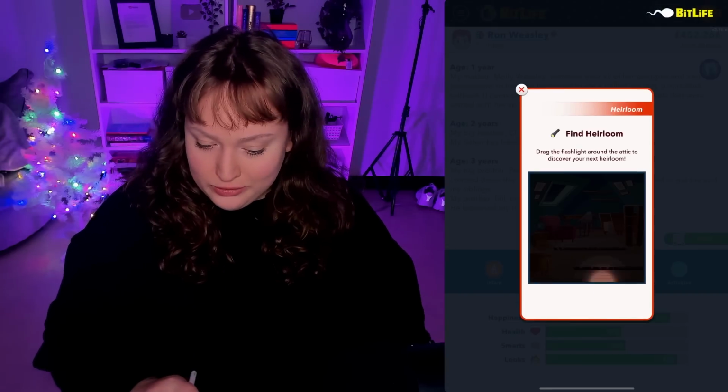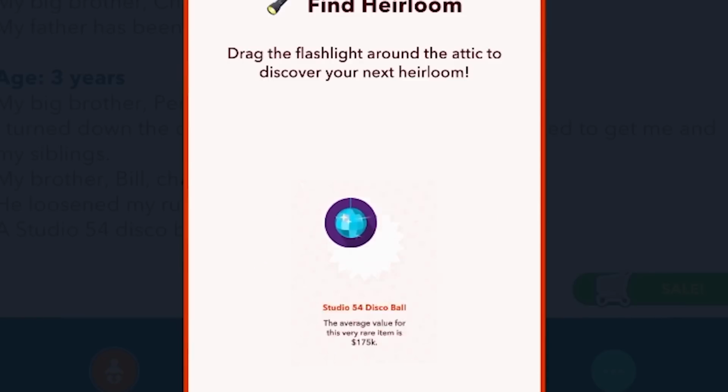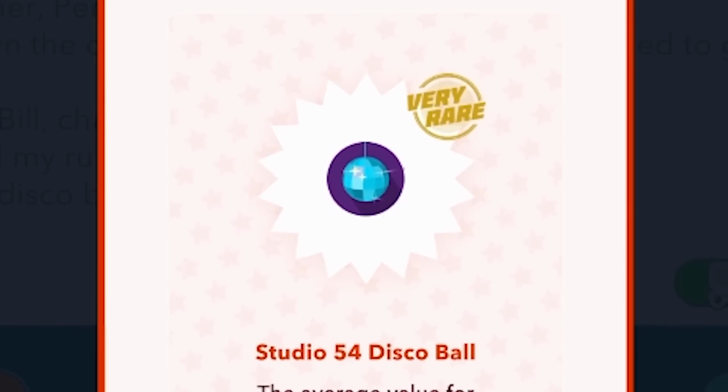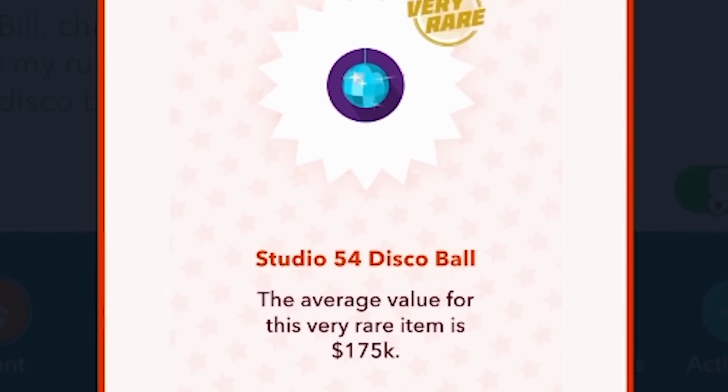Also, we got a little heirloom. Oh, that looks expensive. I knew it was expensive. A Studio 54 disco ball for $175,000. That's actually kind of crazy. Thanks, we're rich now. Ron Weasley's paying the bills.